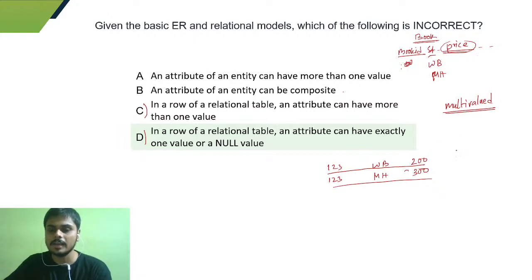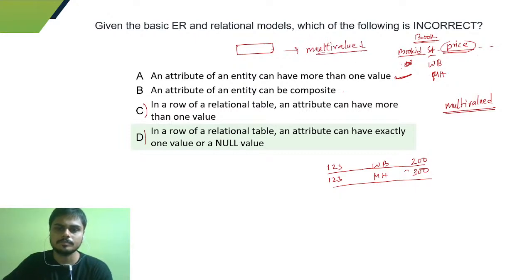In a single attribute it is not possible. So the statement that an attribute of an entity can have more than one value is possible, because it does not say that it should be in one row. It is possible for the multi-valued attribute.